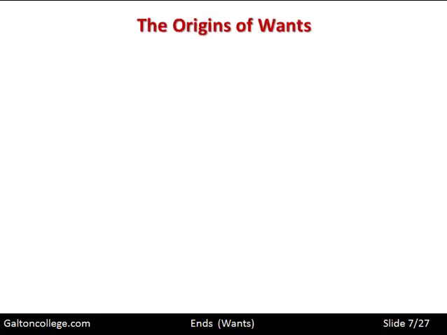Now the origins of wants. Wants, for a start, lead to our demand for goods. So our demand for goods and services starts as wants, and that is essentially a psychological thing. That is within our heads. Our wants are our desires. Sometimes our wants are very basic. We want food or shelter, clothing. These are very basic wants, but we satisfy those first.